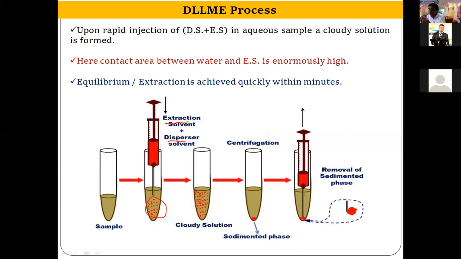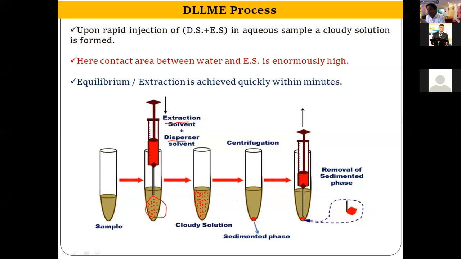But at this stage, if you see from the microscope, there are very tiny droplets of chloroform dispersed throughout the aqueous sample, very tiny droplets. So the surface area between the extraction solvent, that is chloroform, and your sample, that is water, is enormously high in comparison to liquid extraction due to the presence of the disperser solvent.